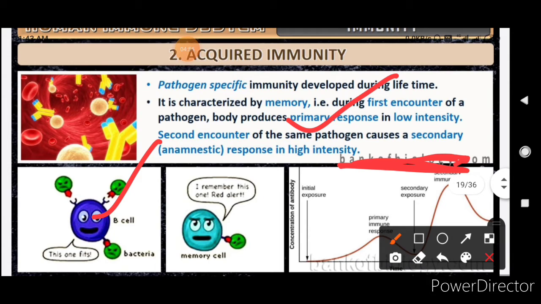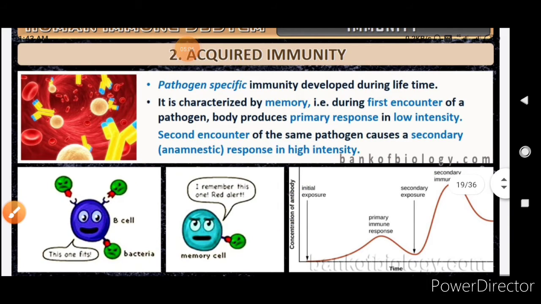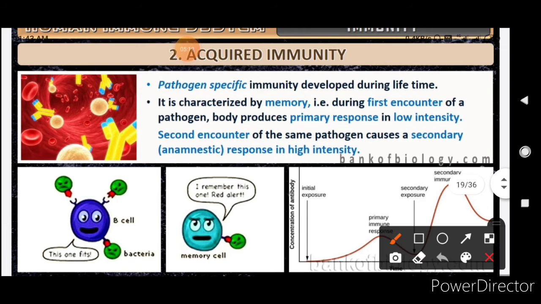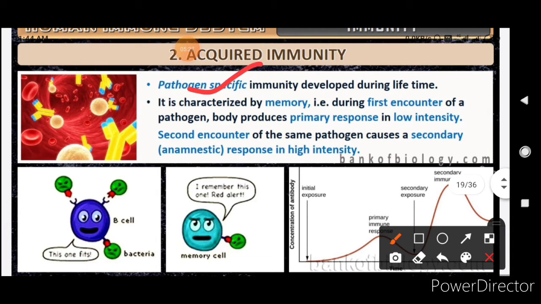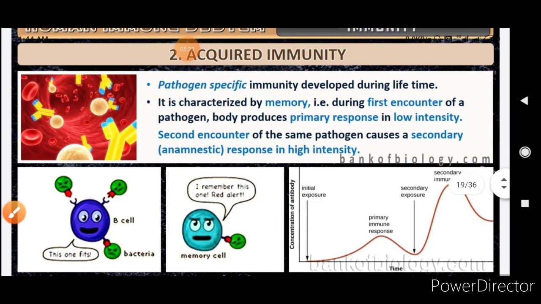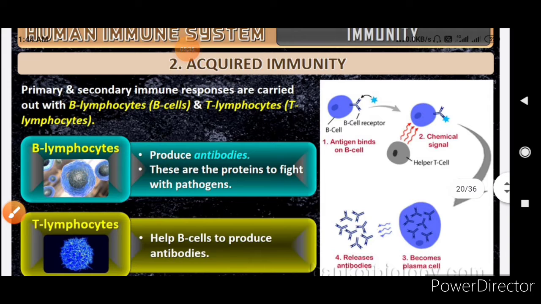Here is one B cell, and the bacteria is coming. This B cell is saying that I will remember this one, and whenever this bacteria comes again, it will be on red alert. And in the graph, you can see that on initial exposure, the primary response is very slow, but on secondary exposure, the secondary response is very high, of high intensity. So acquired immunity is pathogen specific, but innate immunity was non-specific.